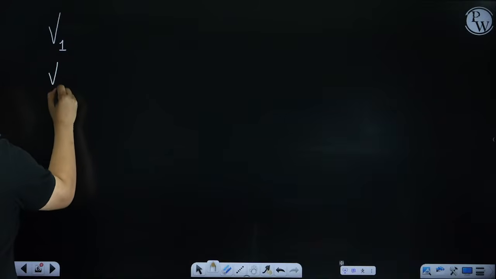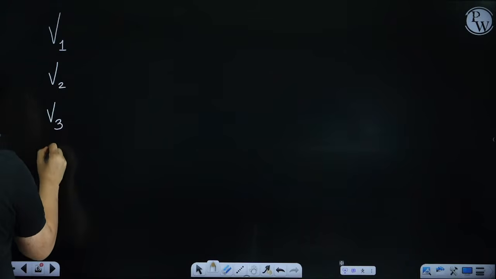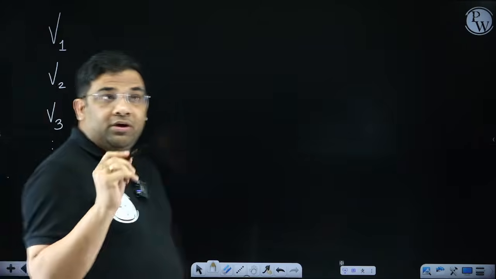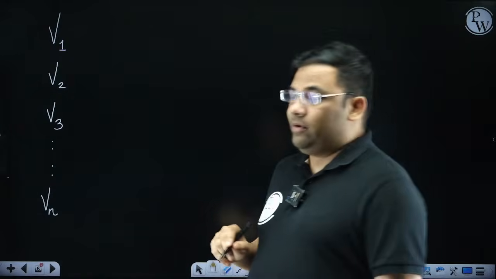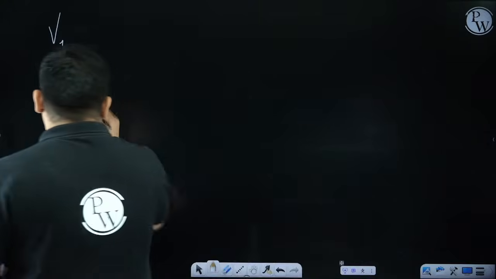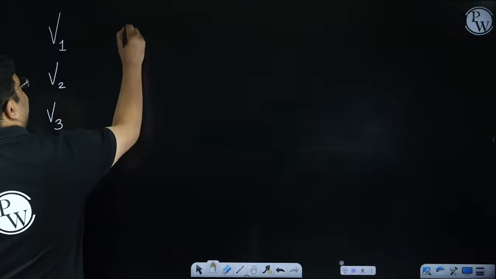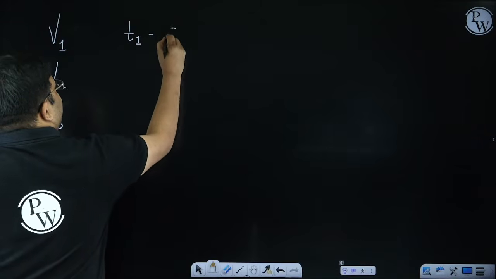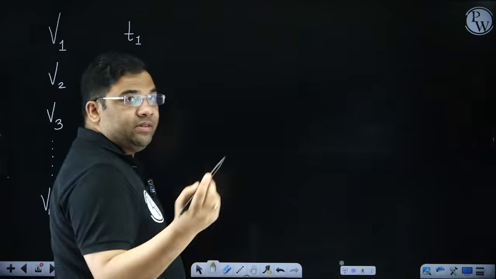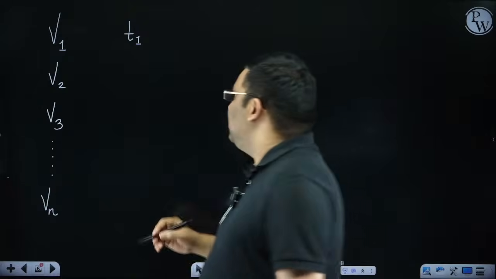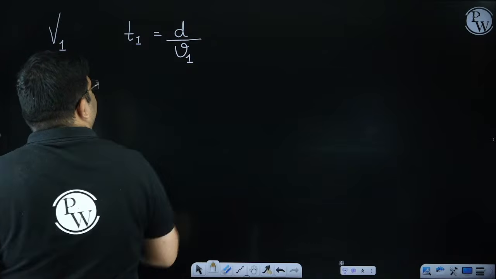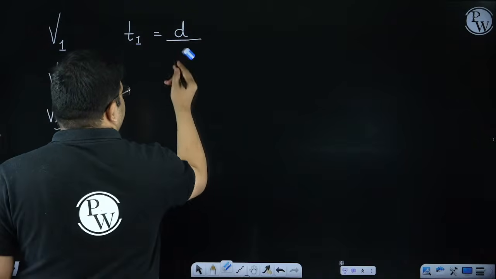Now, suppose the speed of the first vehicle is V1, speed of second vehicle is V2, speed of third vehicle is V3, and similarly speed of nth vehicle is Vn. So what will be the time taken to travel? Time is distance by speed, right? Suppose all of them are covering the same distance d, then time taken by the first vehicle will be distance d by speed V1.